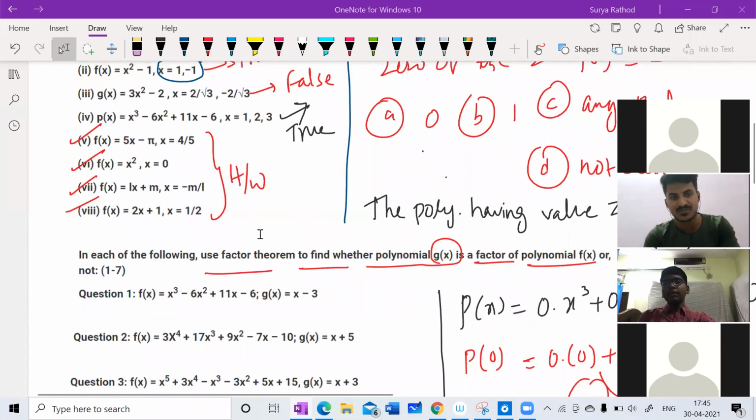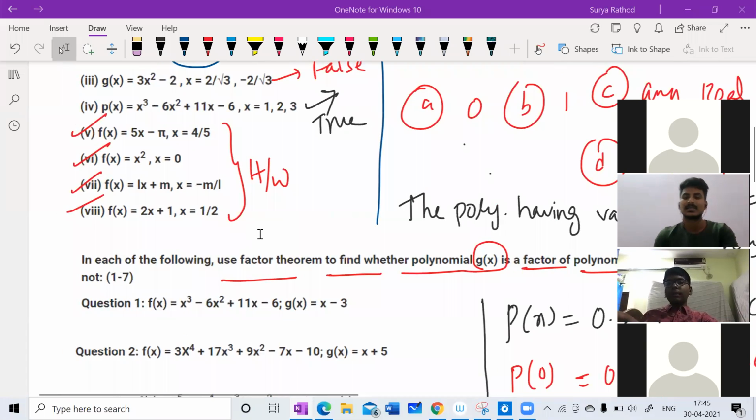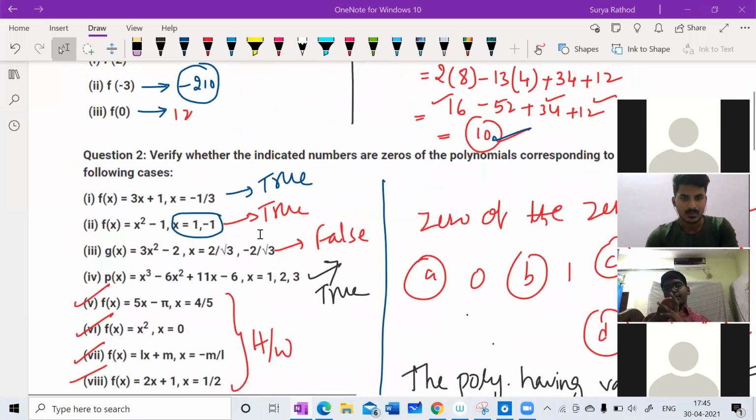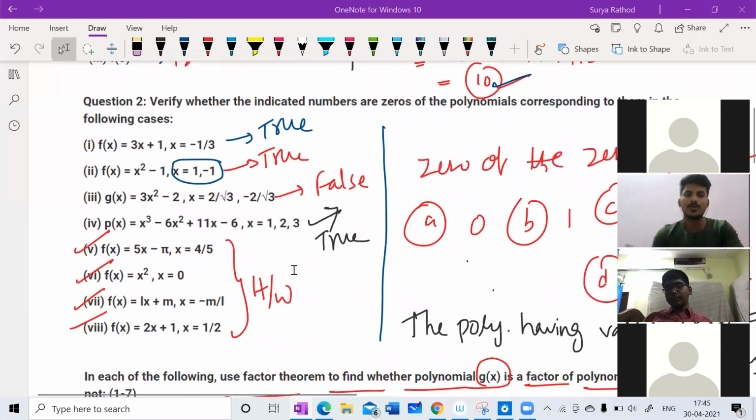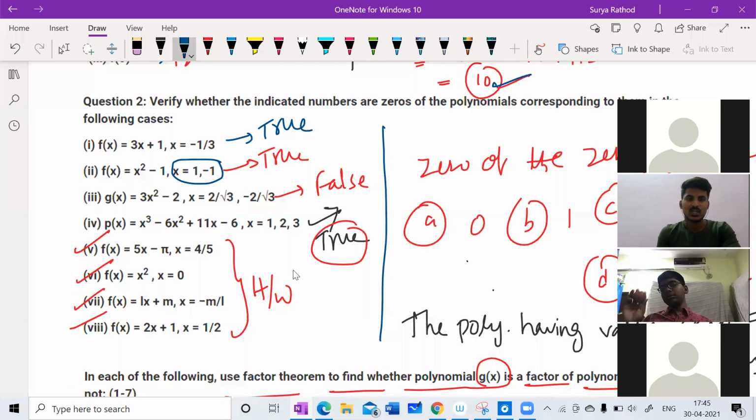Please take a screenshot, sir. Sir, I'm saying that for the second question, fourth one, the first one is false and 2 and 3 are true. Oh, okay. One is true. Okay, 2 and 3, what are you going to get? I didn't check. What is the answer of 2 and 3? 2 true and 3 true, sir.